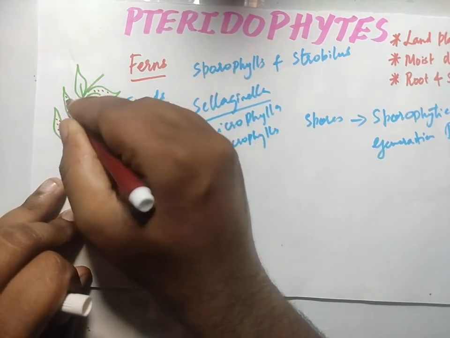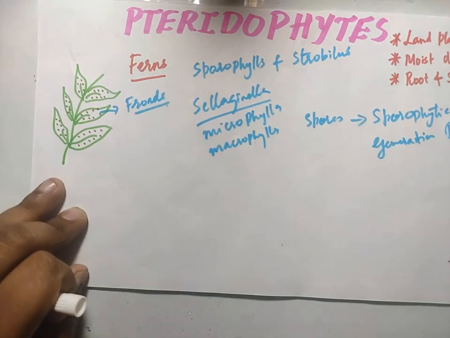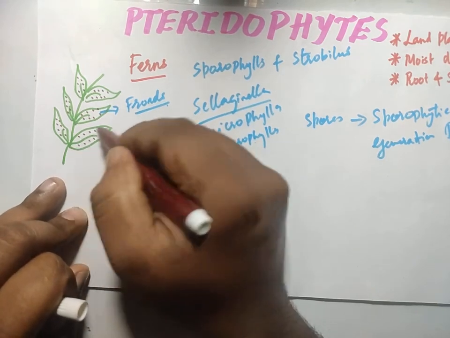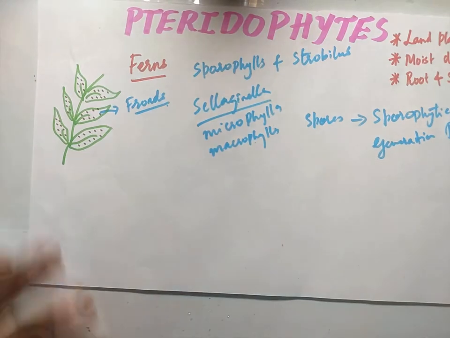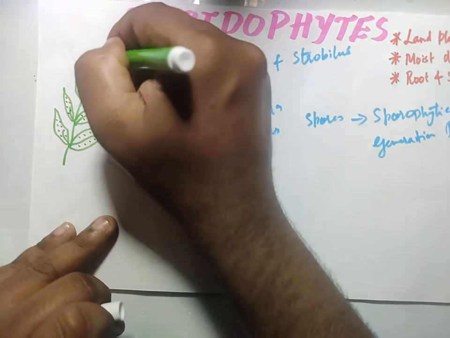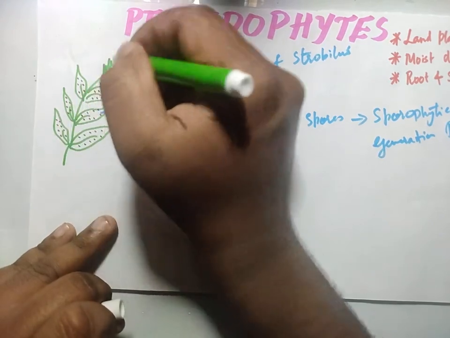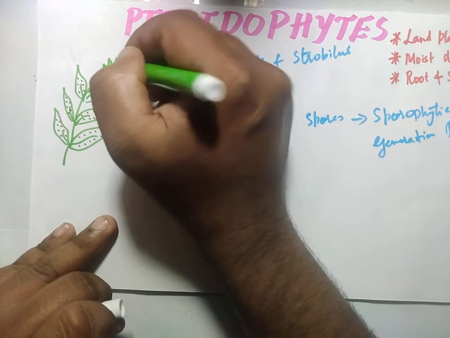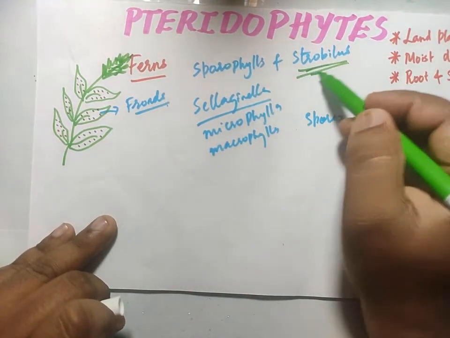Now these brown color spots are called sporangia. But some plants don't form this dotted structure. Instead, the tip region will have some leafy appendages like this. The plants which do not have these brown color spots will develop a leafy appendage like this. This one is called strobilus. See here, this one is called strobilus.